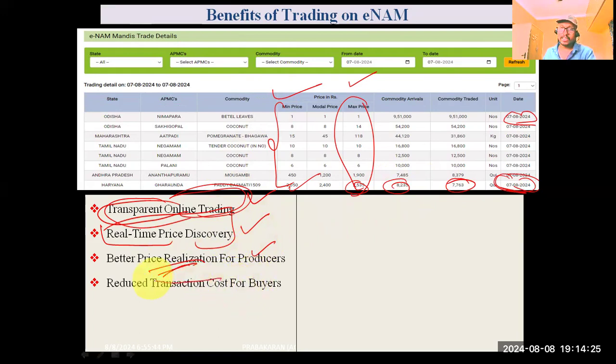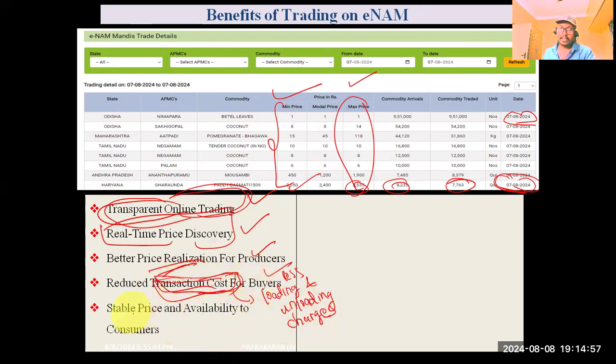It reduces the transaction cost for buyers. There was no need for a middleman, and there were less multiple loading and unloading charges, because of which the transaction cost was also reduced.